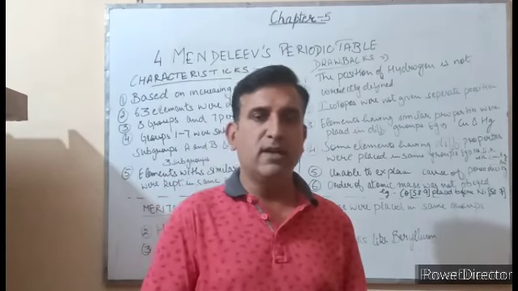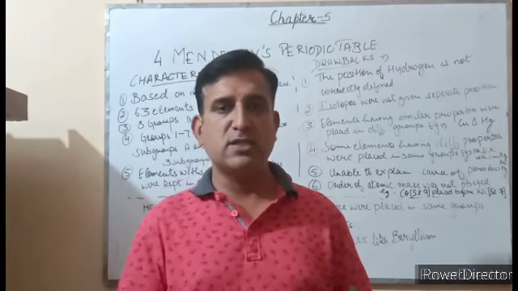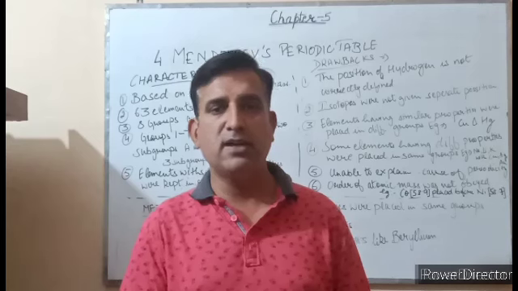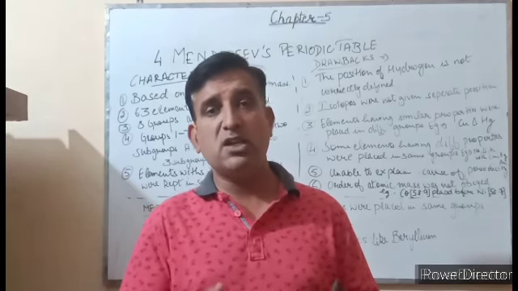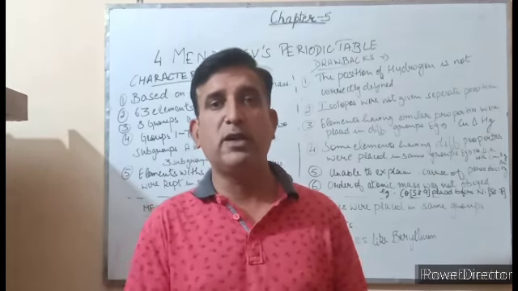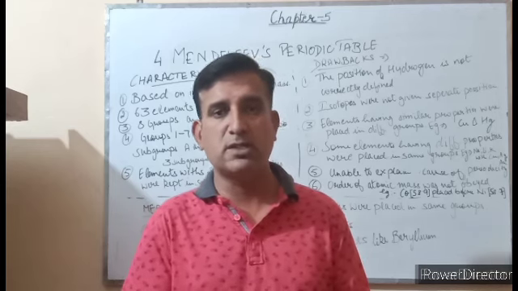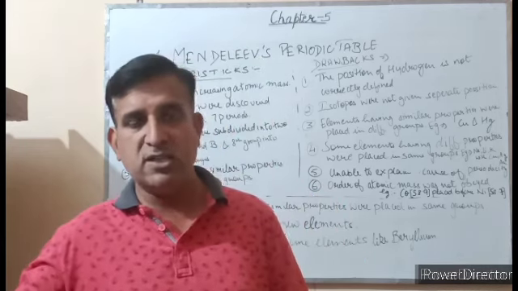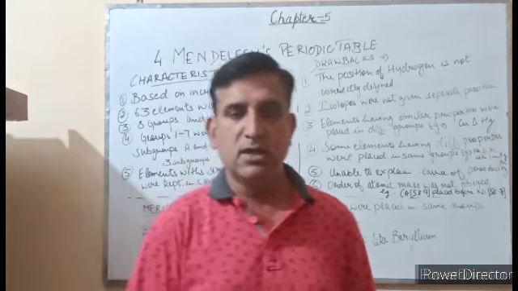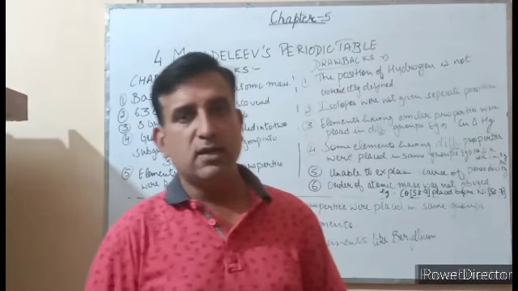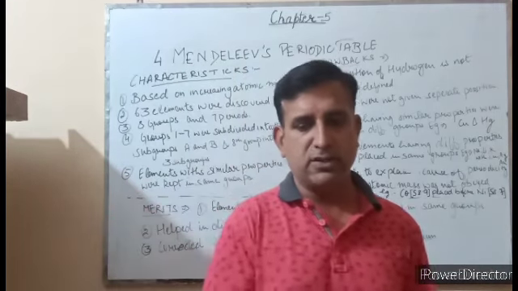One more drawback was that somewhere the difference in the atomic masses was more and somewhere the difference in the atomic masses was less. So he was not able to predict how many new elements would be discovered, because the difference in the atomic masses was not increasing in a regular manner, especially in case of higher elements. So because of all these drawbacks, Mendeleev's model was also rejected.